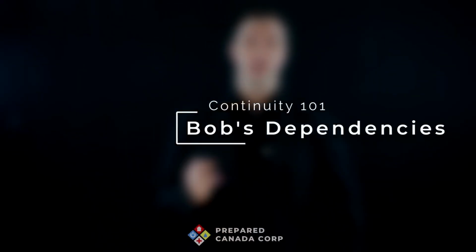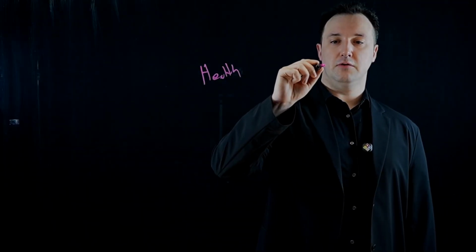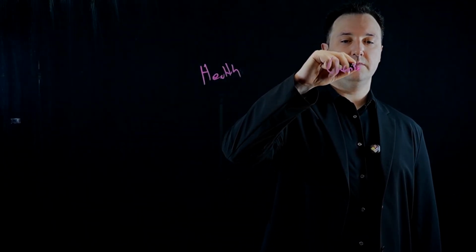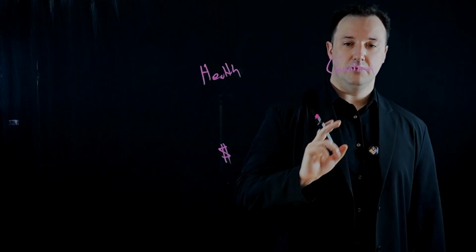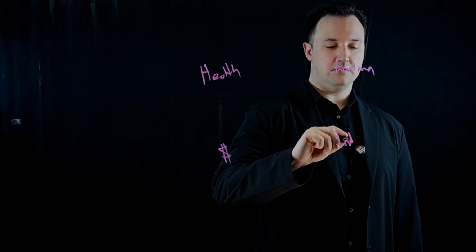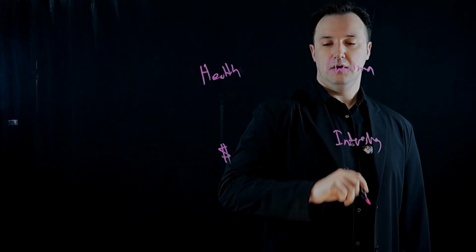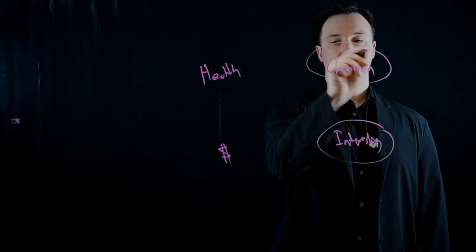Oh, Bob. Okay, let's make the map. We have dependencies. We have the four things that Bob is concerned with. In order, we have health, fitness. So we have health, let's call it health. Speaking or charisma, we'll go charisma. Money, we can just do the dollar bill sign. And then we have his interesting stuff. So we'll call it interesting. Okay, we have his four things, a pretty simple map here because there's only four.